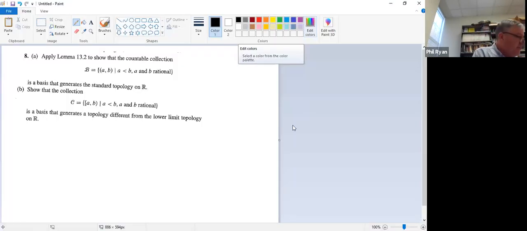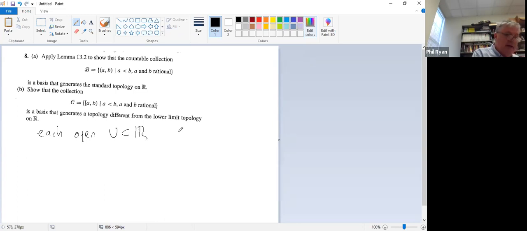And finally, problem number 8. Show that the countable collection of rational open intervals generates the standard topology on R. Well, using lemma 13.2, we want to show that for each open U in R and X in U, there is a B from this collection such that X is in B contained within U.